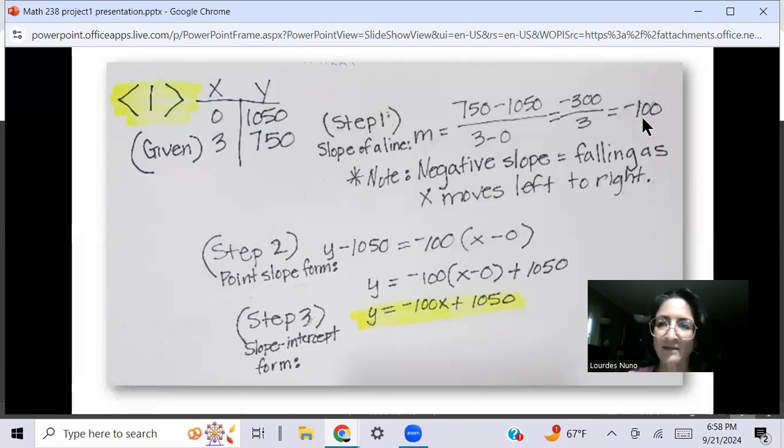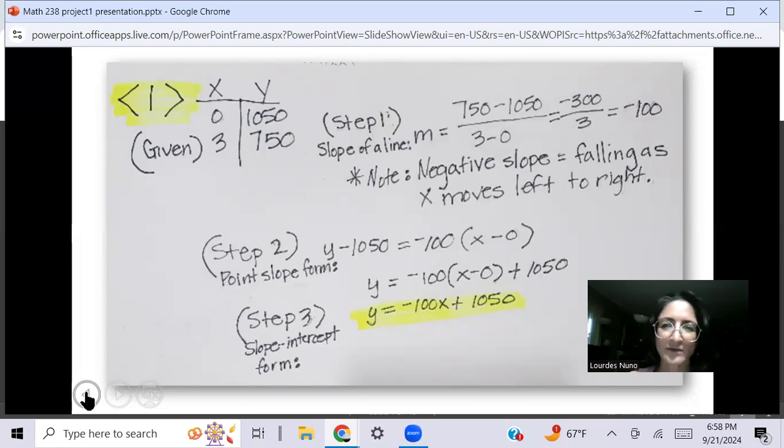We get a negative 100 for the slope. And I want you to note that a negative slope equals falling as x moves left to right. Maybe I should have put a picture here, but it coincides with what this says here. We have a negative slope that falls as x moves left to right.